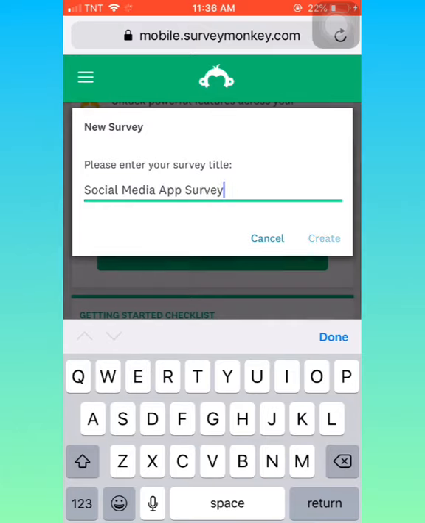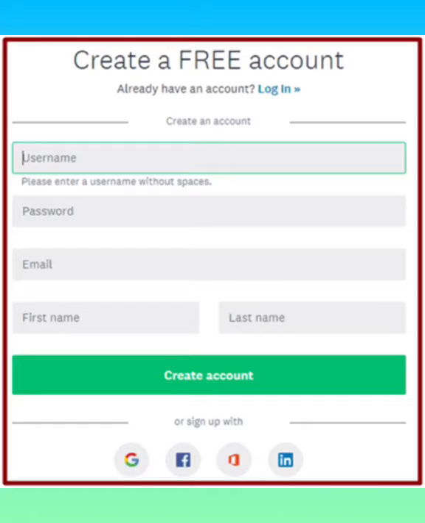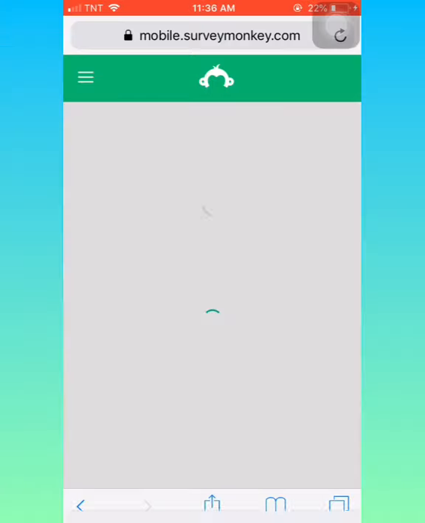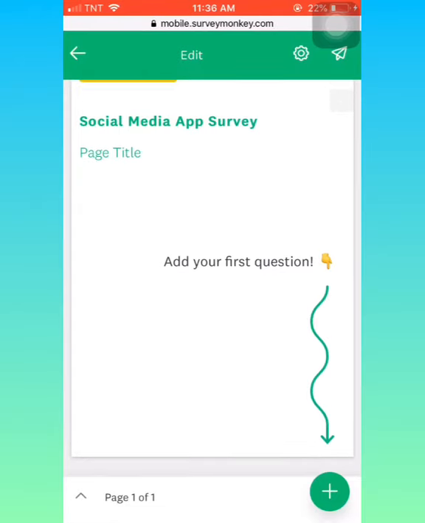By the way, I forgot to tell you that in order to create a survey on SurveyMonkey, you need first to have an account. So if you don't have an account, you'll just search SurveyMonkey free sign up, and then you're gonna sign up in there using your Google account. Let's continue. Then you're gonna add your first question, then the plus button.